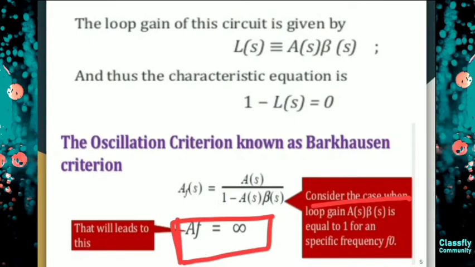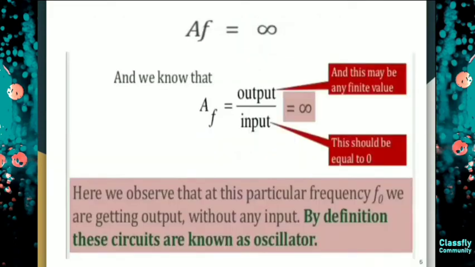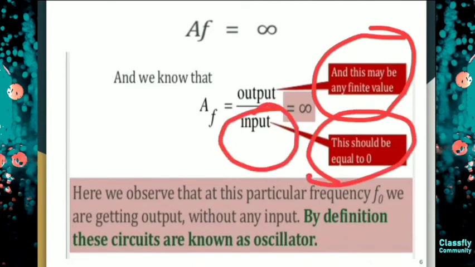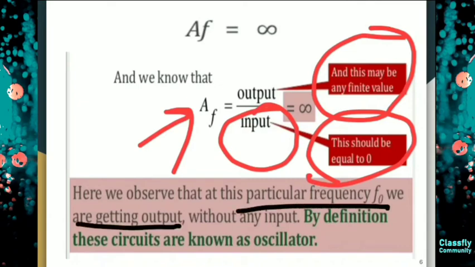So that means when my AF is equal to infinity, my output can be of any finite value, but my input must always be 0. So here we can clearly observe that at a particular frequency we are getting an output, but there is no input because our input is equal to 0.